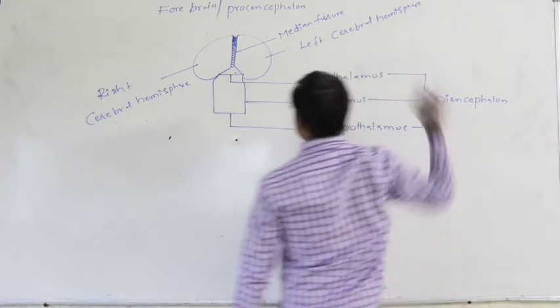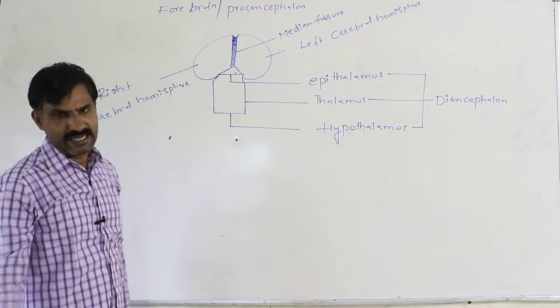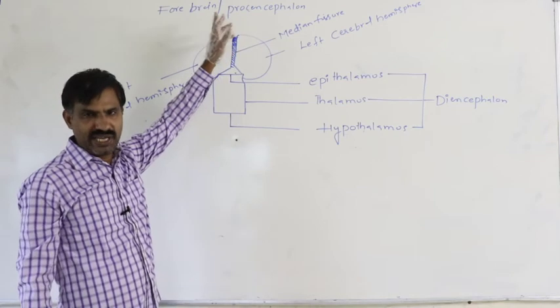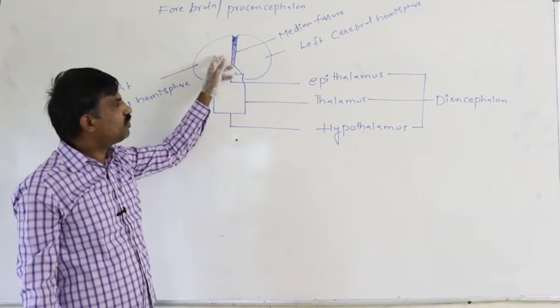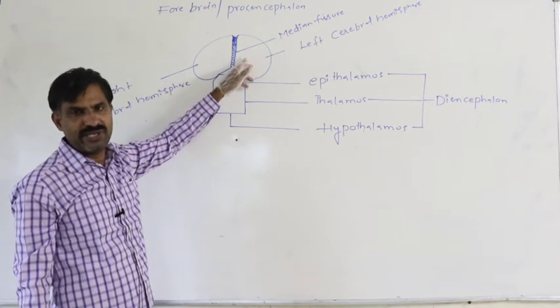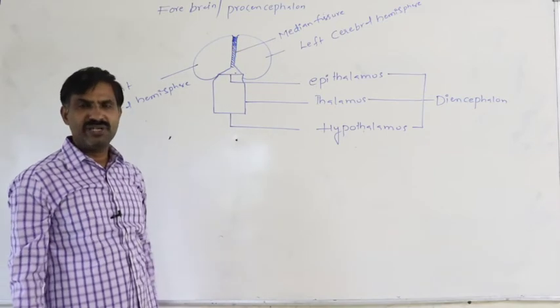Definitely, during embryonic development, the cerebrum develops as a single structure, but as development proceeds towards the end, this cerebrum gets divided into two equal left and right cerebral hemispheres by a septum that is said to be the median fissure.